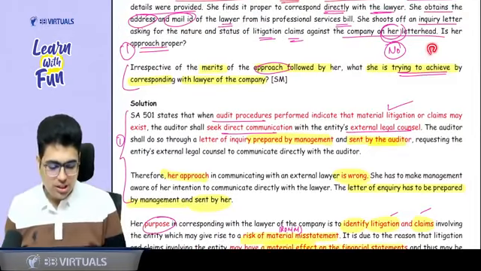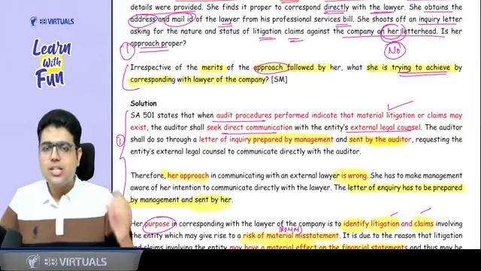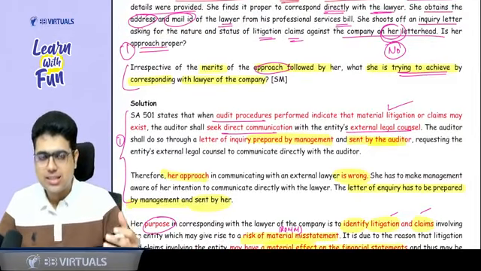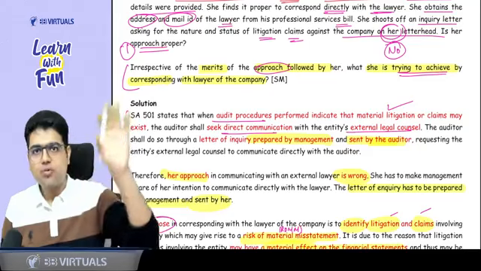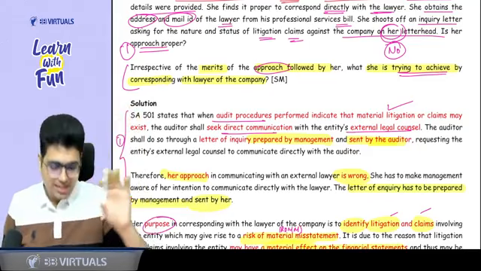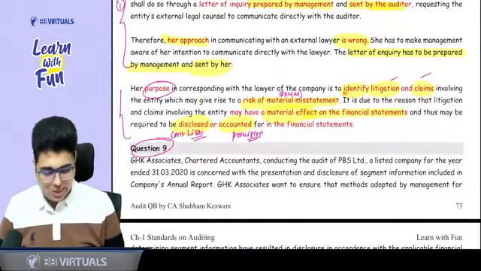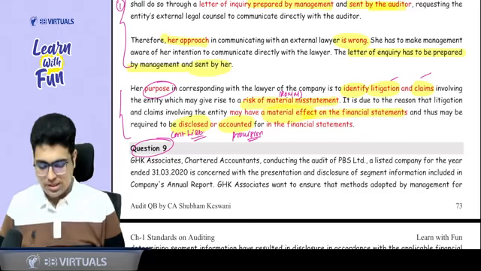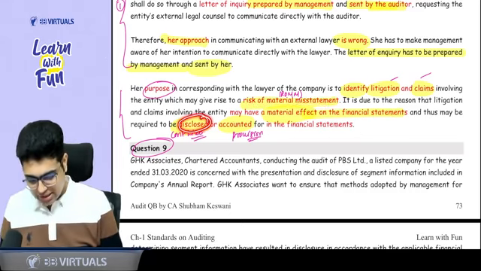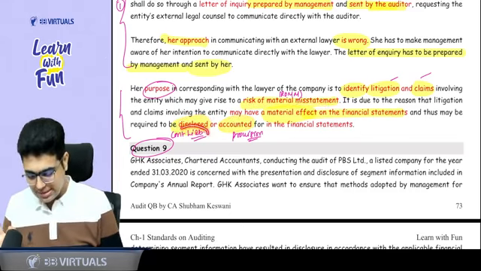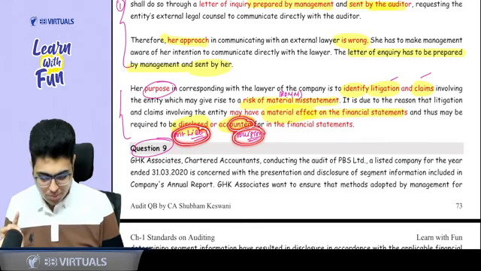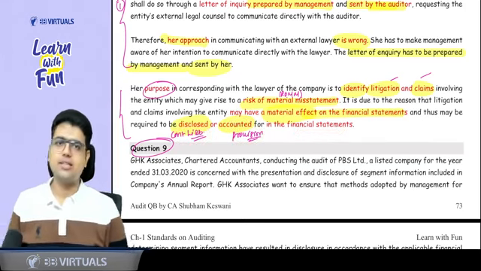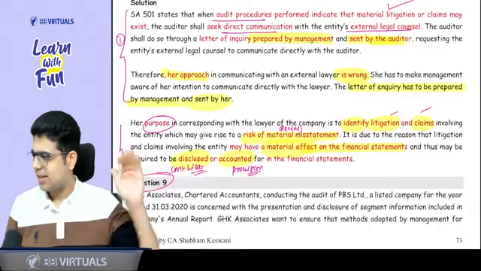Second part says, what is she trying to do? Sir, she is trying to know about the litigations and claims so that proper provision is created or proper contingent liability is disclosed. So she is trying to identify the litigations and claims so that she can identify whether there is a risk of material misstatement so that they can be properly disclosed or accounted. Disclosed means contingent liability, accounted means proper provision is created in the financial statement. Are you understanding the logic or not?